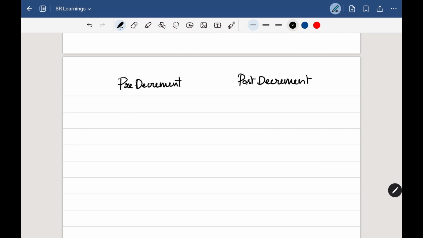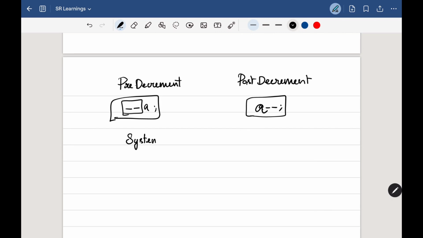So if we put minus minus in the front, then it will be decremented first, then it will be used. And if we put minus minus after, then a will be used first, then it will be decremented. If I am having System.out.println where I am printing either --a or a--, let's see what will happen.